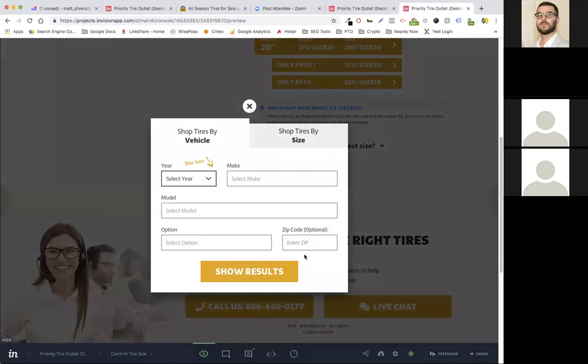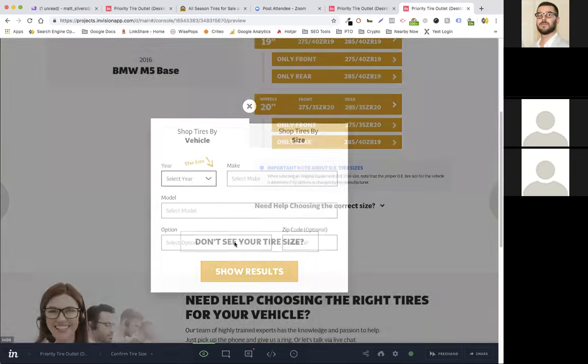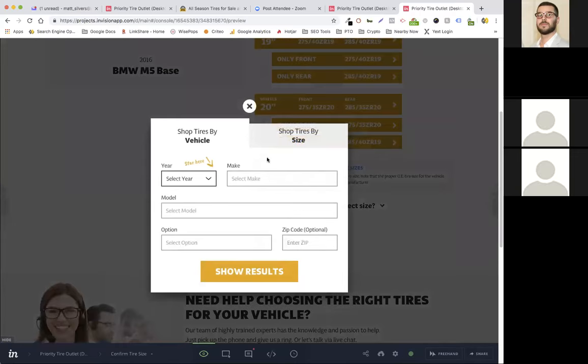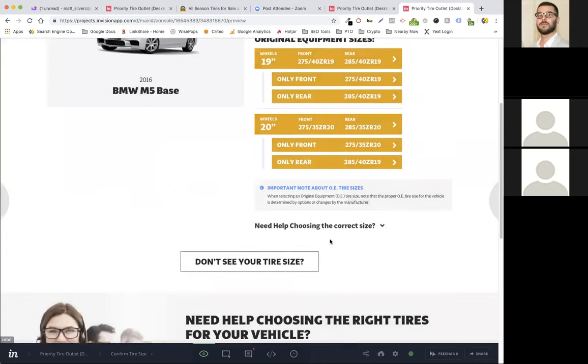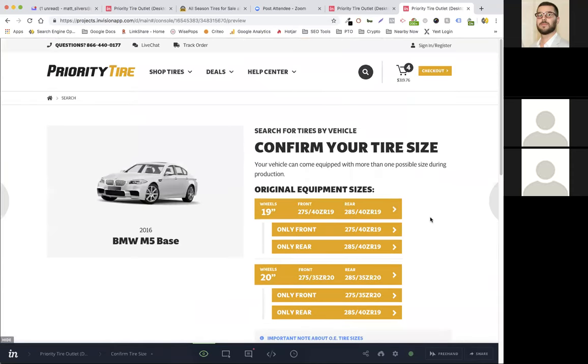This is new. On different areas of the site, different locations, we have a button that will allow the customer to do a search. It's basically the exact same widget as the homepage widget, just in a modal pop-up. Okay, that makes sense. So wherever we see that, that's what that functionality is. Got it.